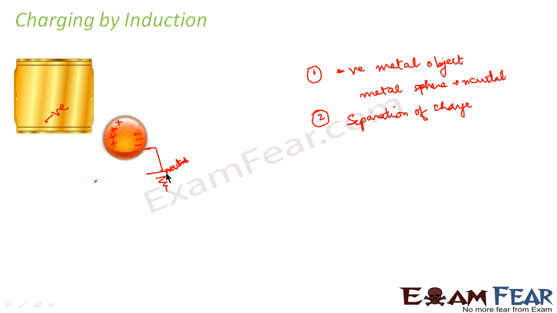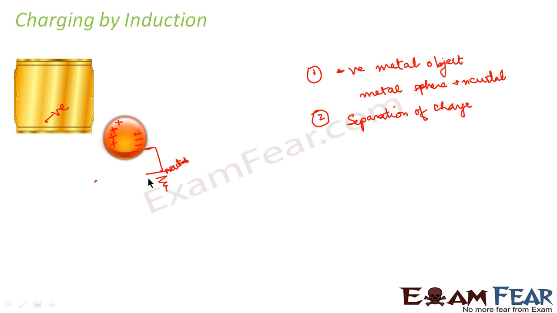This will get disposed safely to the ground. So these electrons will go, and only positive charges will remain in the sphere. Now after the electrons got grounded, you remove the ground. You remove the option of earthing.